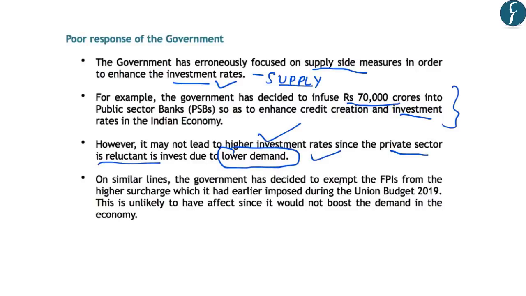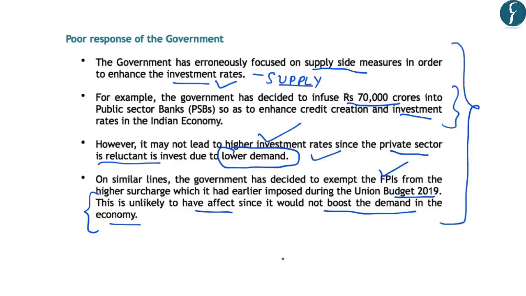Also, the government has decided to exempt foreign portfolio investments from the higher surcharge which was imposed in the budget of 2019. Even on this front, this is unlikely to have any effect because it would not boost the demand in the Indian economy. So the author mainly highlights that there is a lack of demand, and this demand side has to be focused on by the government rather than focusing only on the supply side factors.